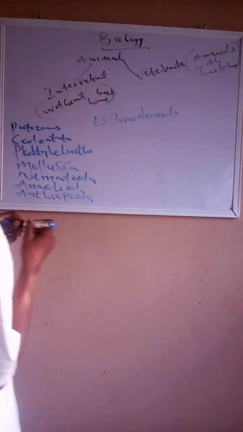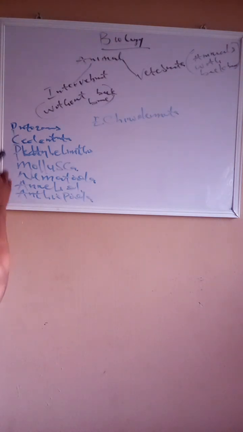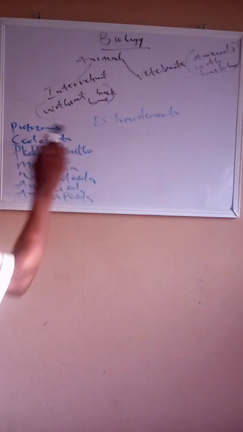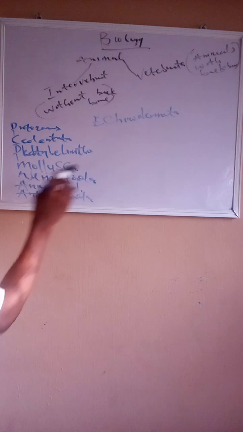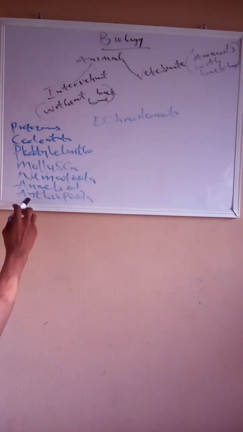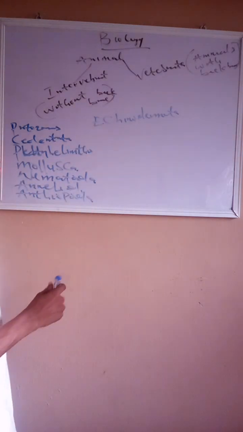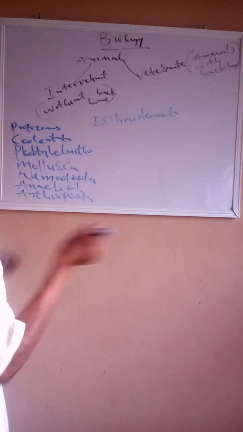So these are basically the eight classes: the protozoan, the coelenterata, the platyhelminthes, the mollusca, the nematoda, annelida, arthropoda, and the echinodermata. So from there we'll be proceeding.